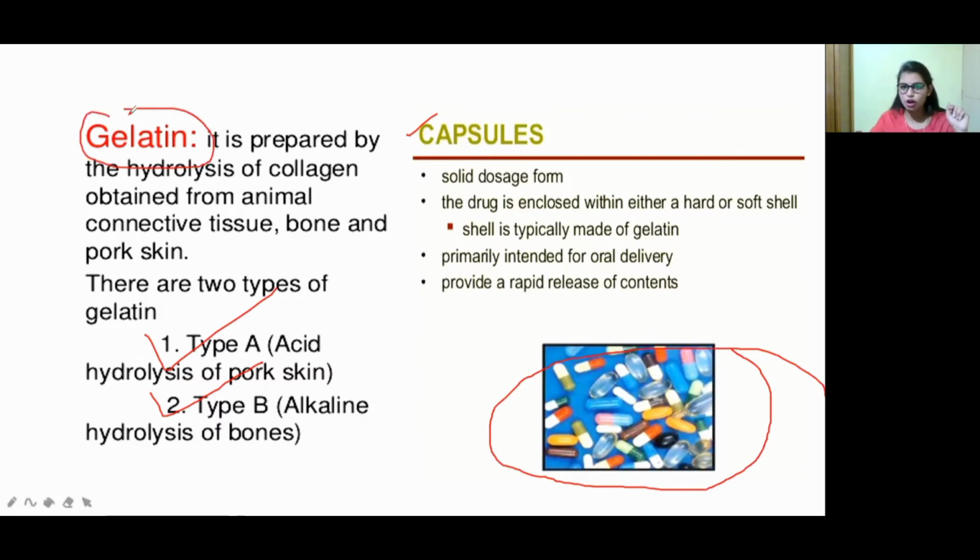So why is this made? Because it is primarily intended for oral delivery. With oral delivery, the medication placed inside the gelatin may vary in taste and dosage, because our stomach contains acid and our mouth also contains many sorts of enzymes. That's why it is covered with gelatin. Once it gets inside our body, the gelatin helps provide rapid release of the contents present inside the tablet. Okay, so this is about gelatin.